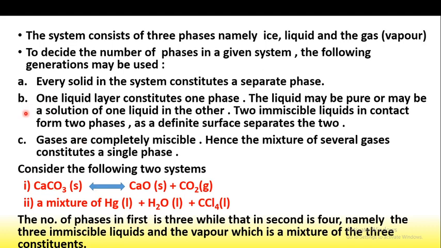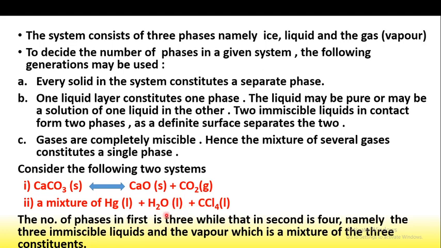In the first, by applying these three generalizations, each solid constitutes a single, separate phase. Means calcium carbonate is one phase, that is one solid. Calcium oxide is also another solid, so here is one phase. And carbon dioxide in gaseous form is one phase. Means here the number of phases is 1, 2 and 3. And in the second example, the mixture of Hg liquid, water liquid and CCl4, the number of phases in the first is 3, while that in the second example is 4.